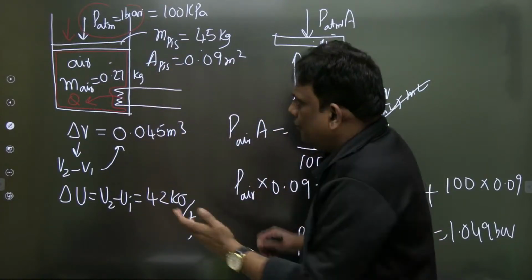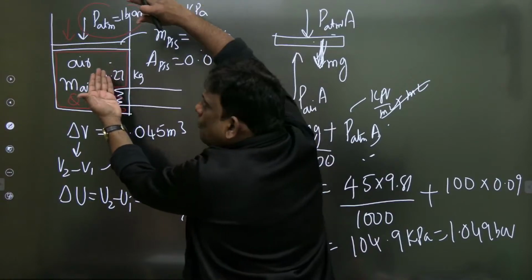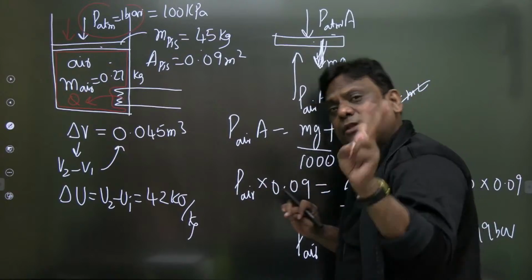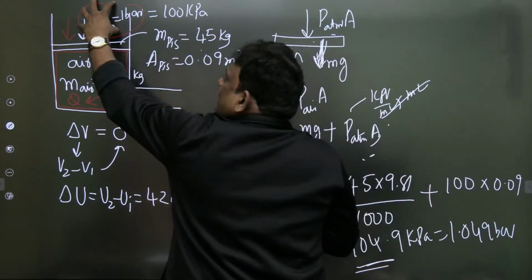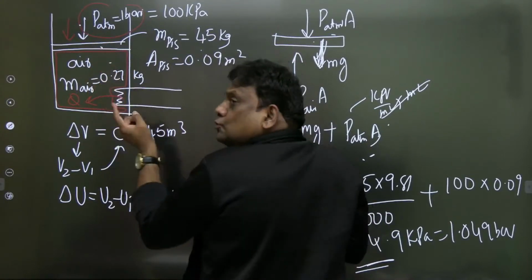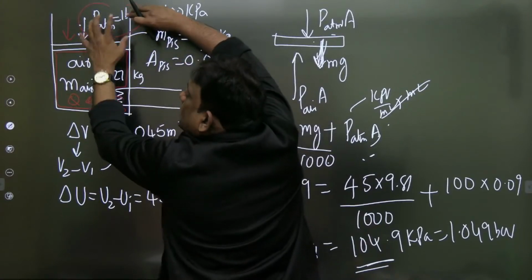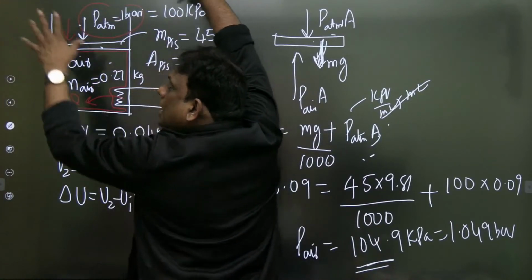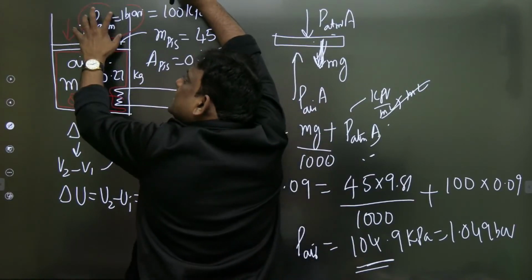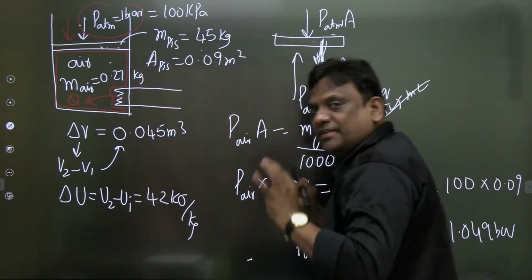तो यहाँ पे ध्यान से सुनो. When I take the pressure of air, it includes both. What is that? Piston weight is included already in 1.049. 1.049 में दो components include हैं, एक atmospheric component, एक weight component. So if this piston is moved up, don't think that only the piston works, but there is atmospheric air also. If you want to move the piston, you have to displace this atmospheric air also. Means my air is doing work in raising the piston and displacing atmospheric air, but both are included in that pressure 1.049. फिर से बता रहा हूं, सुनो.